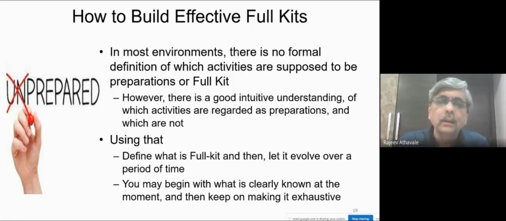As you go ahead, you evolve it. Maybe you remove some activities from there and put them in the regular process, or add some activities from the regular process into this. So you go back and forth, plus and minus will happen till you settle down. But this is the simple and easiest way to begin.